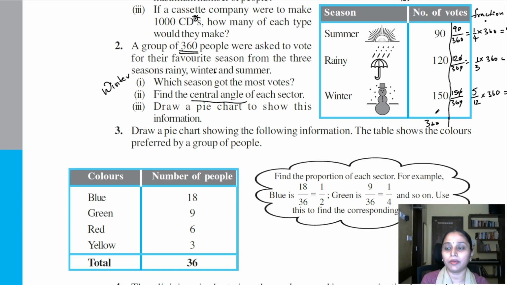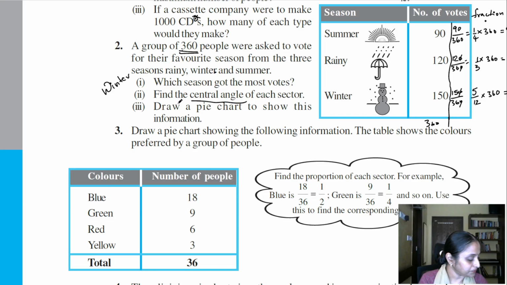You'll get back the same numbers because your denominator is the same as the total angle of the circle, 360. Otherwise you would be getting a different number from the given numbers, right? So these are my central angles. For this particular data, the central angle happens to be the same as the number of votes, and you will form this table and present it in the solution, right? So that is your second question.